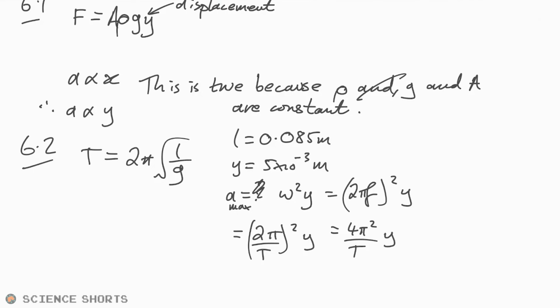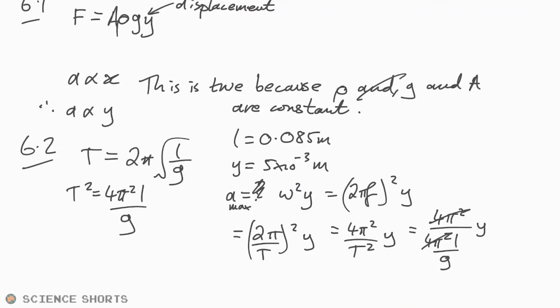I think we can probably be a bit cleverer with this one. I forgot to square that. So that's equal to 4 pi squared divided by the whole T squared. T squared is equal to 4 pi squared times L over G, essentially. So then we have L over G, and we need that y on the end there. Wow, everything cancels. So 4 pi squared cancels, and that G on the bottom ends up being on top. So are we literally just looking for yG over L? That would be kind of weird, but kind of cool if it worked out like that.